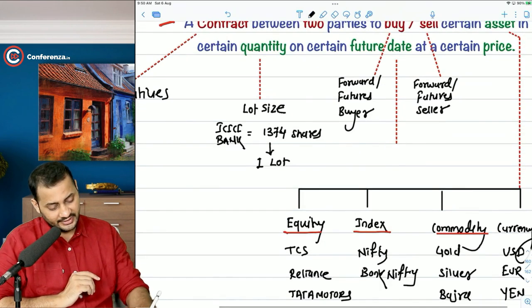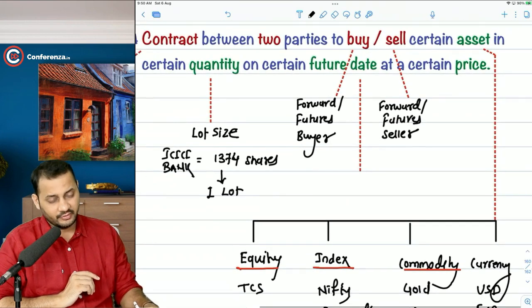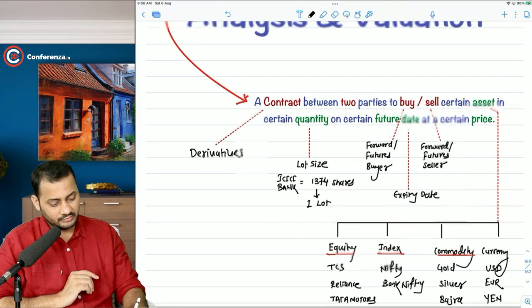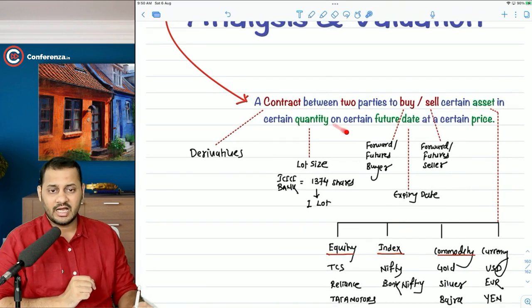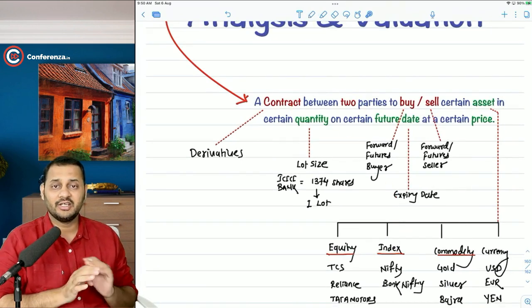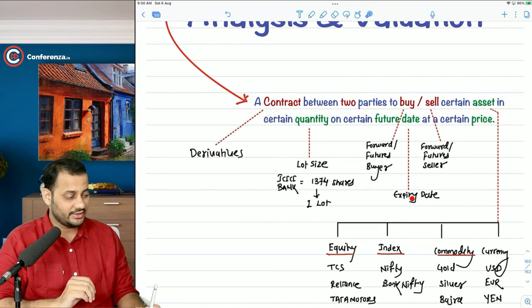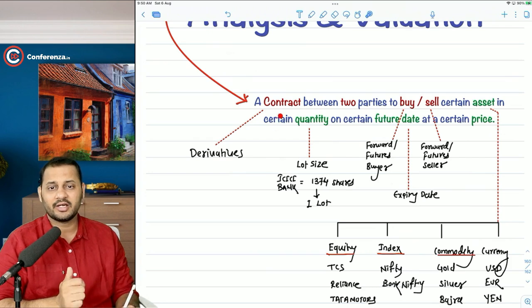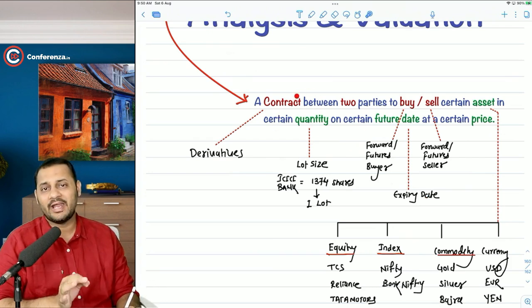Then a certain future date will be called as the expiry date. That means this is the last date of this entire contract. After this date, this contract will get over. So till this date only the contract is valid, and after this date the contract will have zero value.